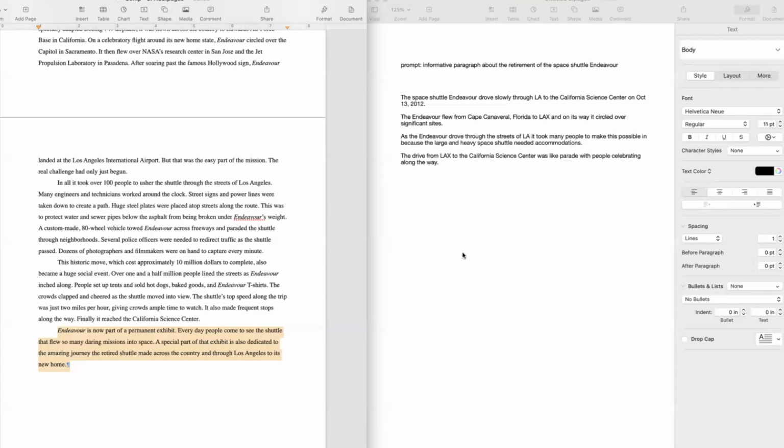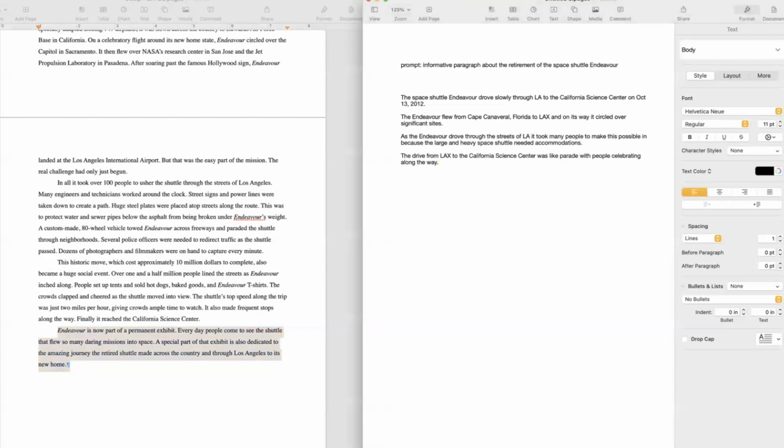Well, really, the main idea of that is it's permanently at the museum. So we could just say something like the Endeavour. Oh, it's got a U in it. Is now permanently displayed at the California Science Center.